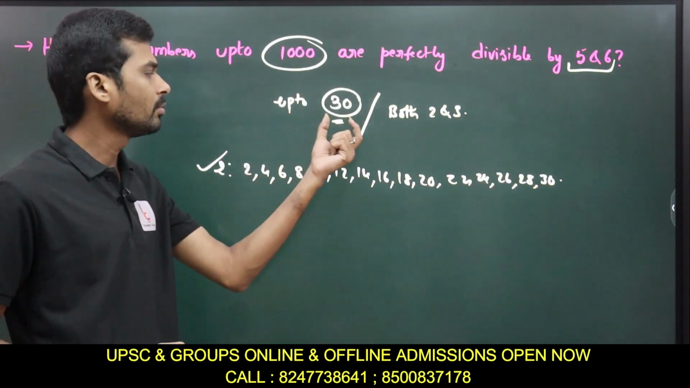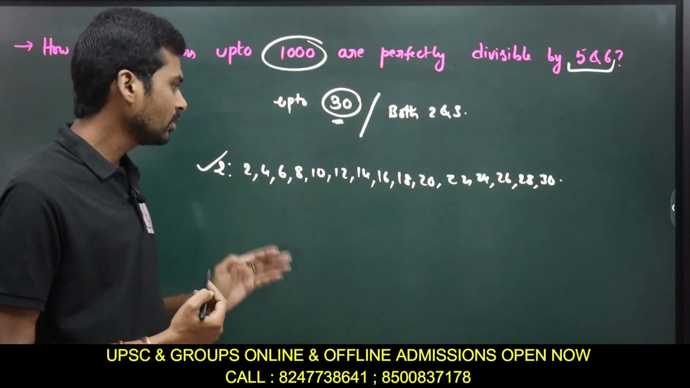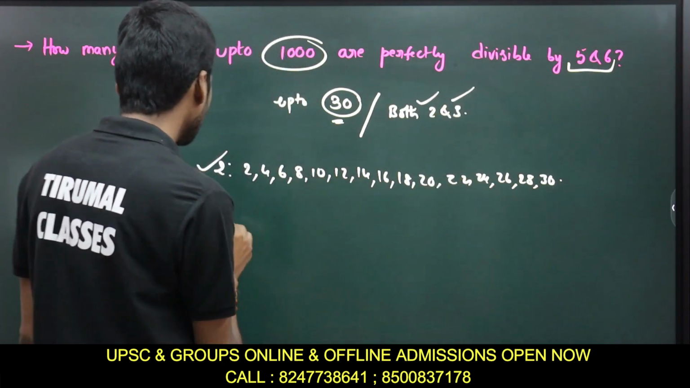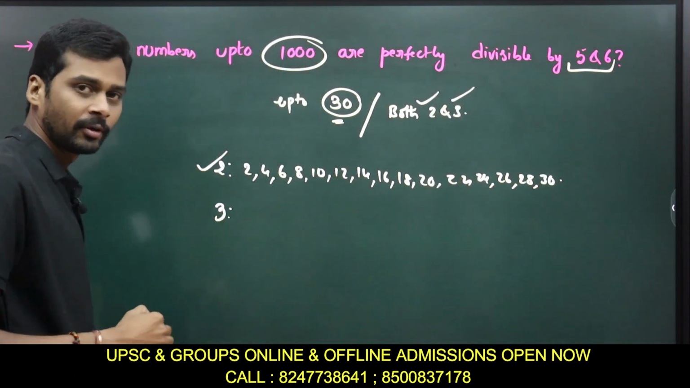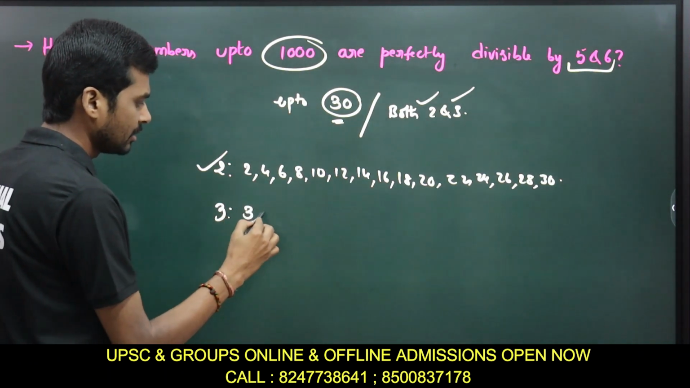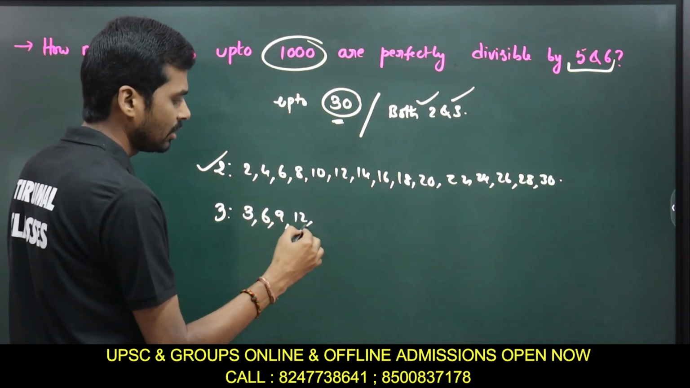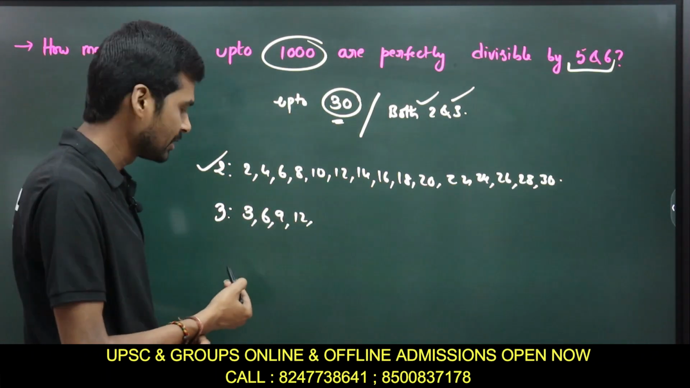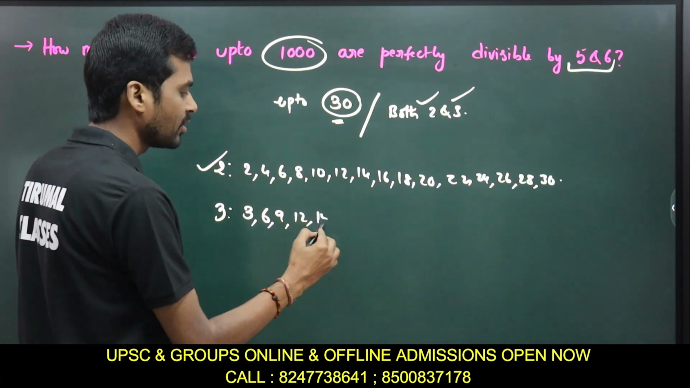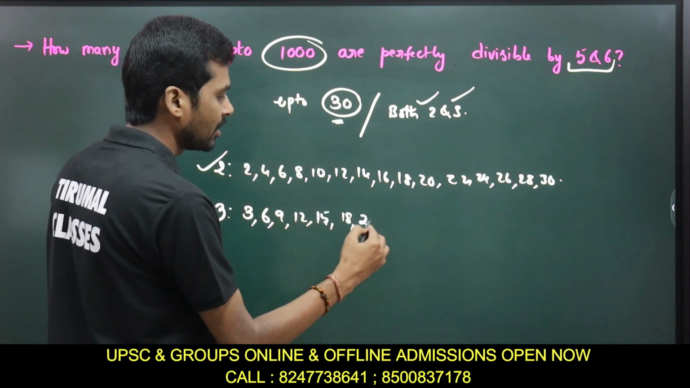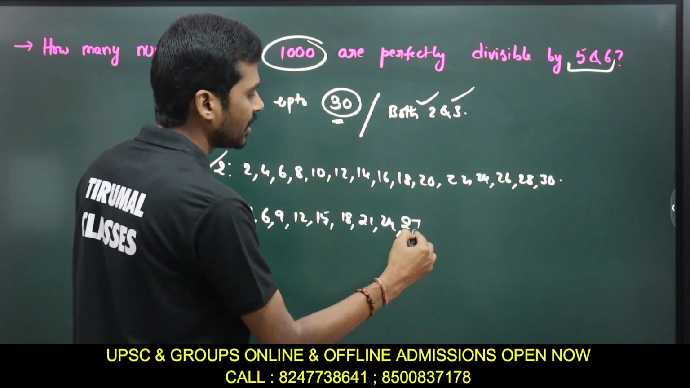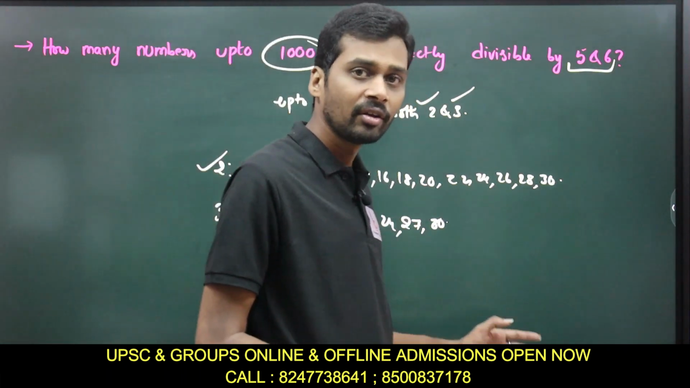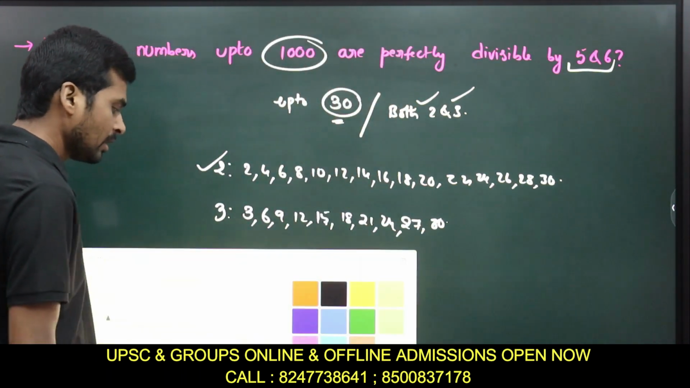So these are the numbers up to 30 which are perfectly divisible by 2. And also, how many numbers up to 30 are perfectly divisible by 3? The numbers are 3, 6, 9, 12, isn't it? These are nothing but the multiples of 3: 3, 6, 9, 12, 15, 18, 21, 24, 27, 30. Since I am asking for up to 30, these are the numbers perfectly divisible by 3. Right. Now what is our question?